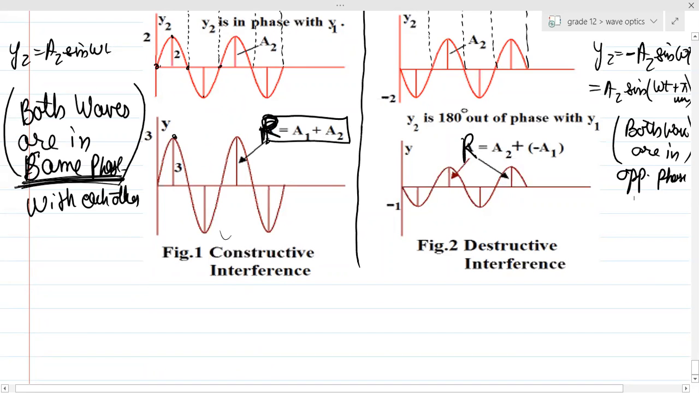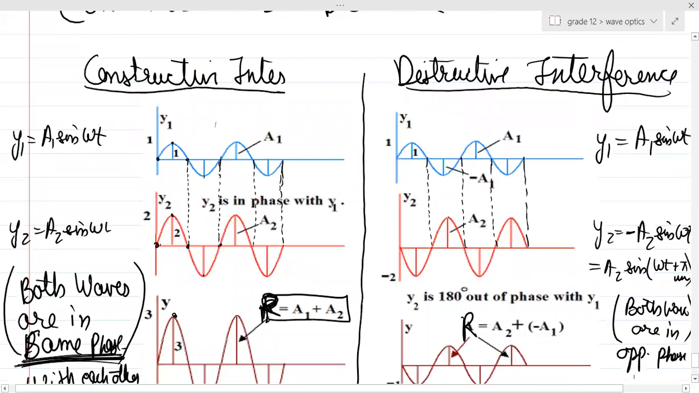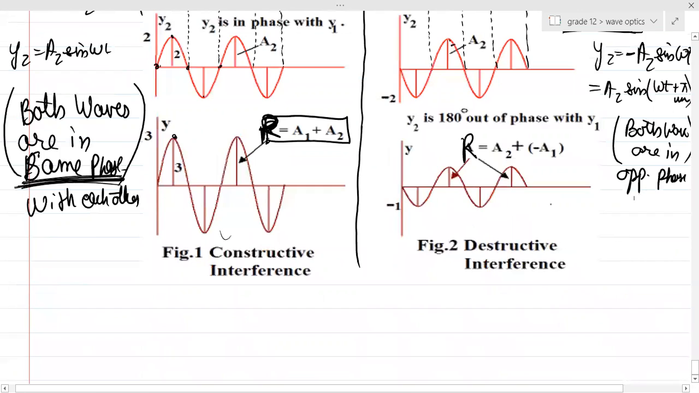A1. Sir, why A2 minus A1? Can you see from the diagram A2 is greater than A1? A2 is greater than A1. Since we are adding, it doesn't make any difference, but when we are subtracting, it makes a difference, right? So can you see the final wave is in the same phase as the bigger amplitude wave?